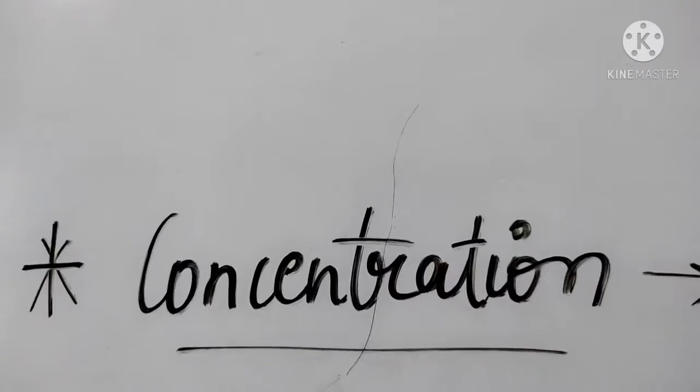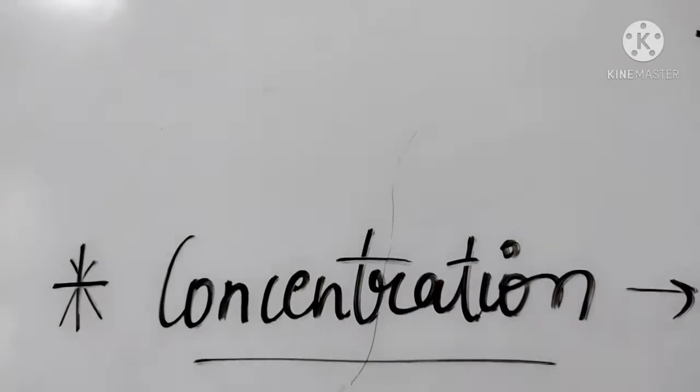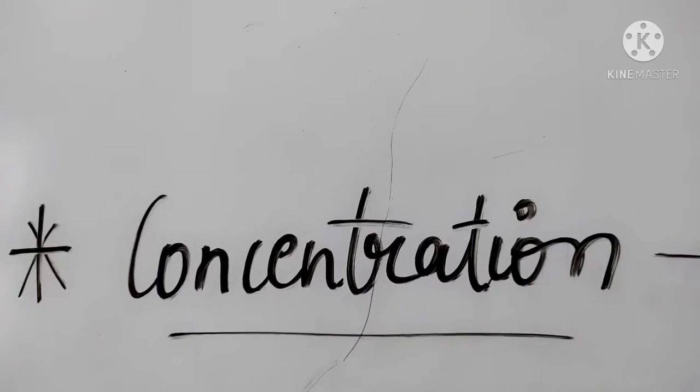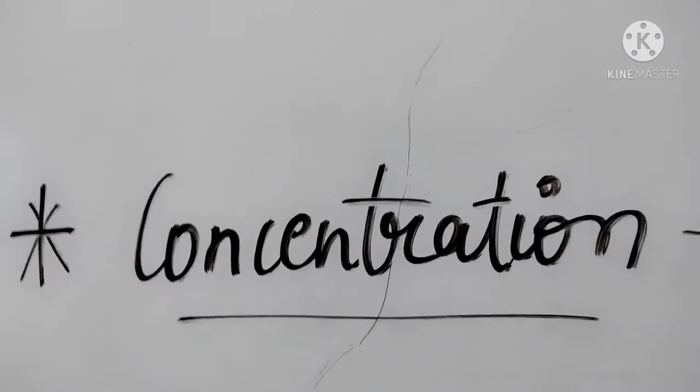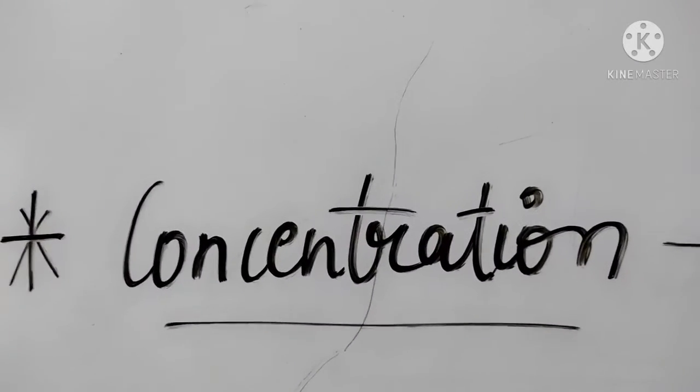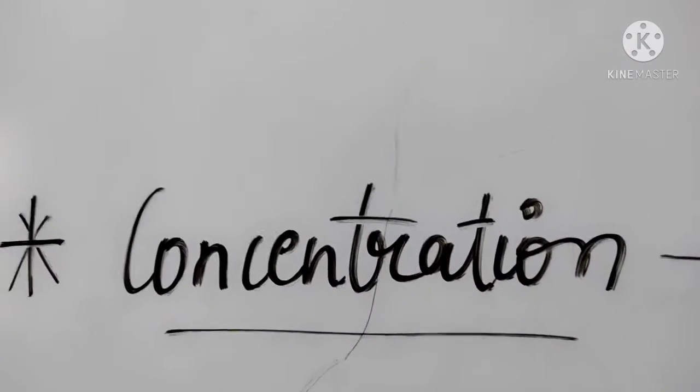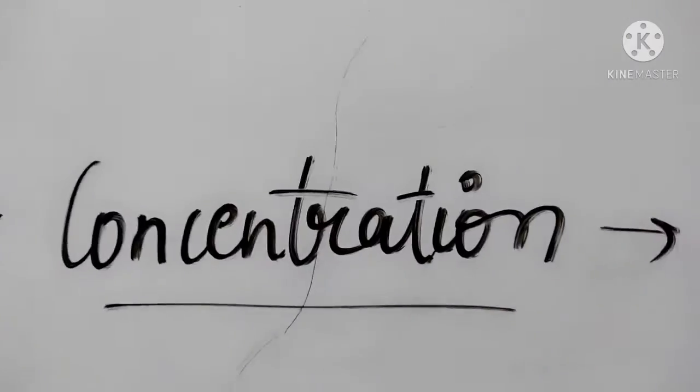Our next topic is concentration. What is concentration? The amount of solvent and the solute in the solution is known as the concentration of the solution. So let's come to our definition.